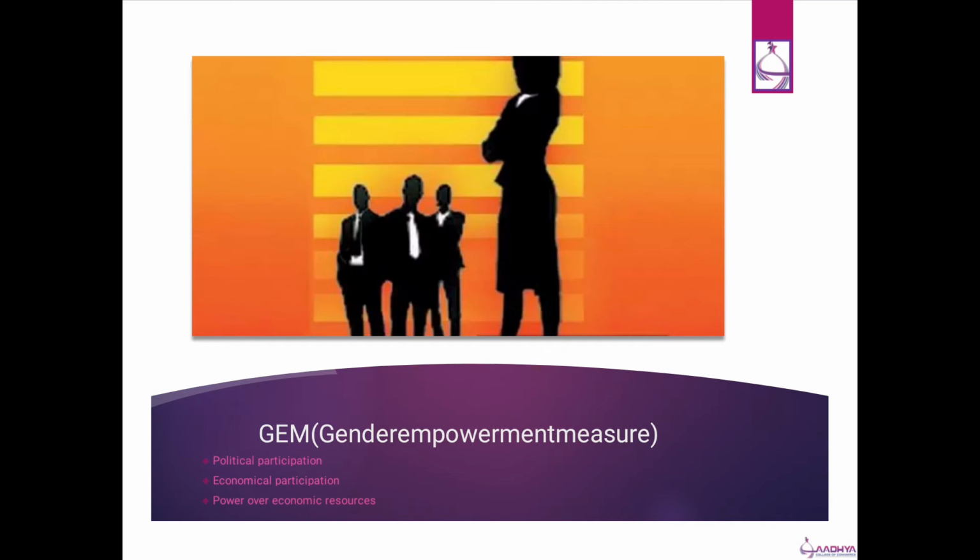Next is economic participation, where a female, just like a male, is allowed to go to any part of the world to do any legal economic activity, and she is allowed to earn money. Third is power over economic resources. Under this, whatever money is generated by the female through economic activity, how she is going to spend that money should be decided by the female, not by the rest of the members of the family.